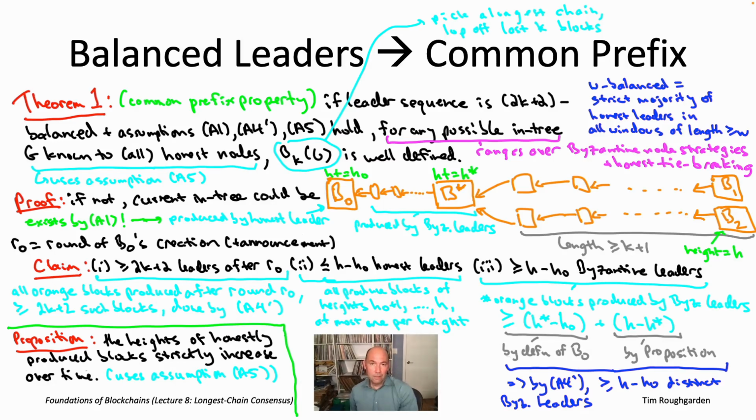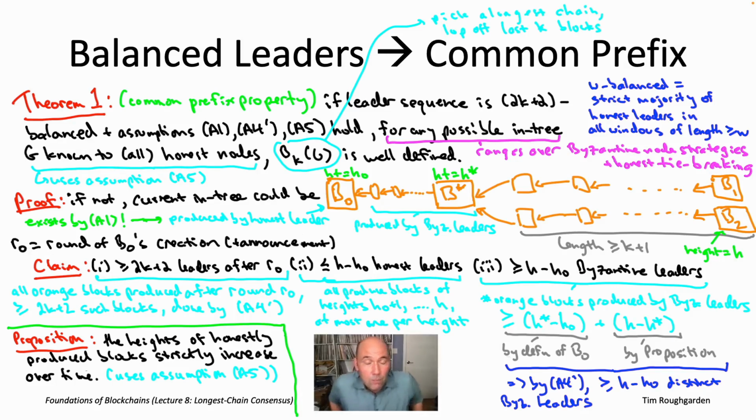Again, as we discussed in that short interlude video, that doesn't bother us so much because you can reprove Theorem 1 under the weaker assumption A4 if you're willing to make a stronger balancedness assumption about the leader sequence. And we're not bothered by that stronger assumption because that's also going to be true with high probability for random leaders, which is the method of leader selection that we're most interested in for longest chain consensus.